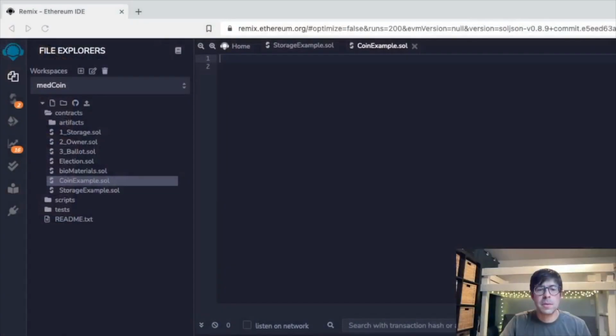Today we're going to walk through the subcurrency example in the Solidity documentation. The documentation defines this as the simplest form of currency. So let's begin. Why don't we switch over to Remix here.